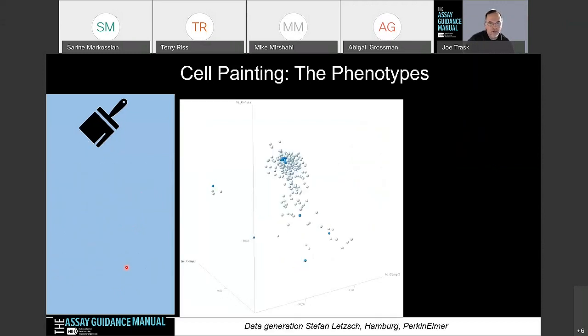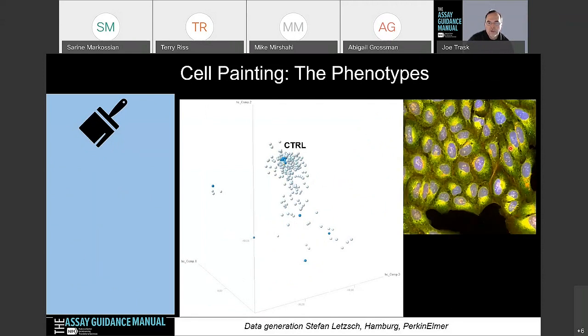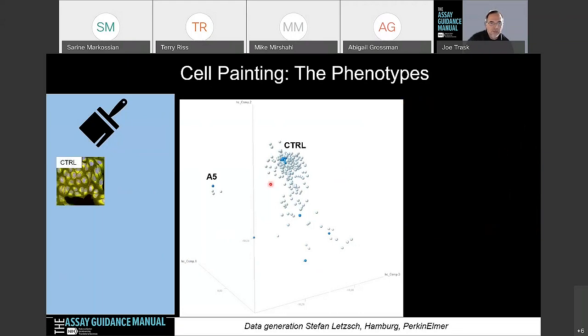And there are advantages to each. And so the phenotypes, I think that's what it really comes down to. Can we identify these phenotypes robustly and also reproducibly? So here's an example of DMSO controls shown in the center of this cluster. And that's what the cell phenotype looks like. So that's fine. All right, so then we move to A5.